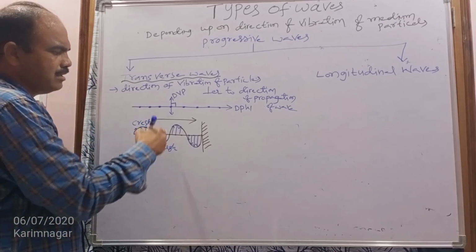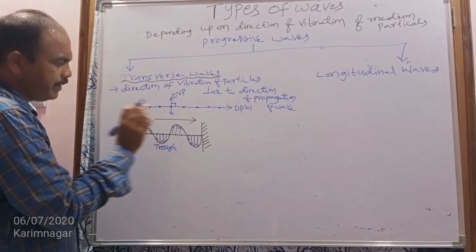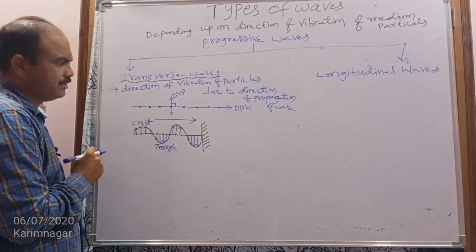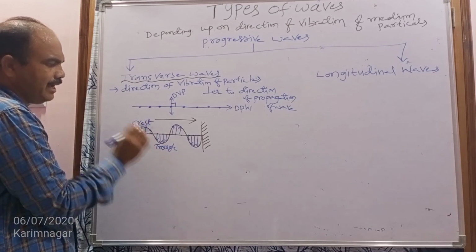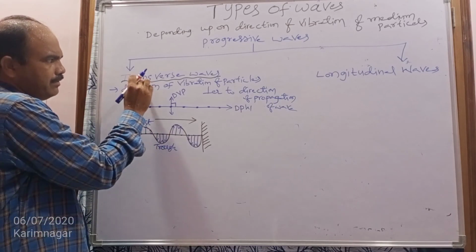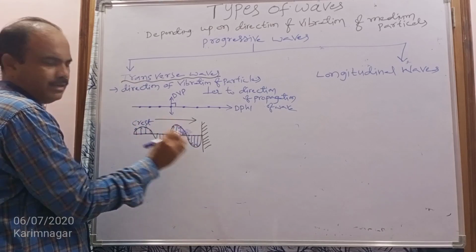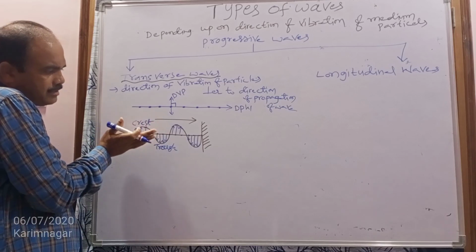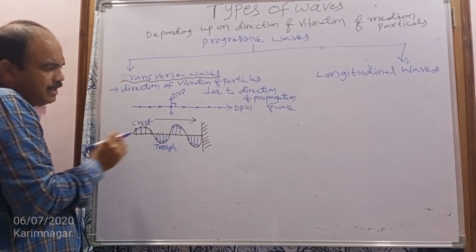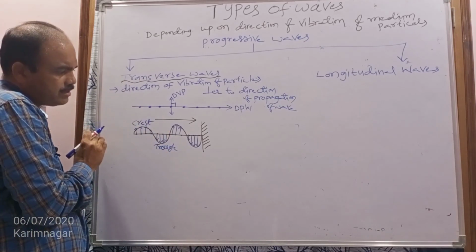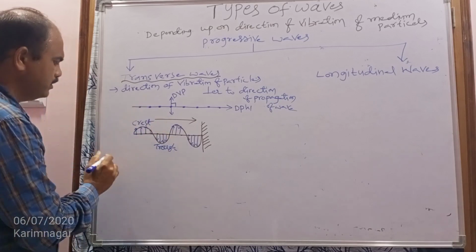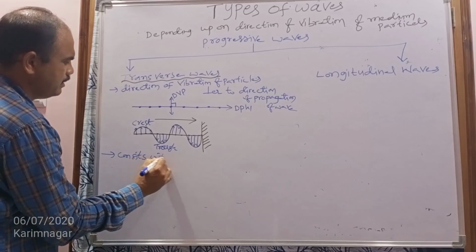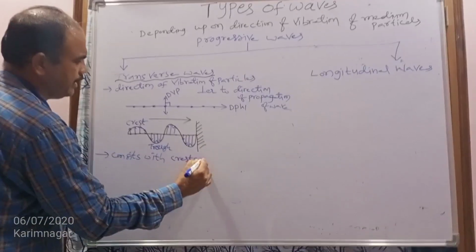When a transverse wave is produced, it consists of consecutive crests and troughs. The crest is the region in which the particles are vibrating in the upward direction. The region in which the particles are vibrating downward is known as a trough. That's why a transverse wave consists of crests and troughs.